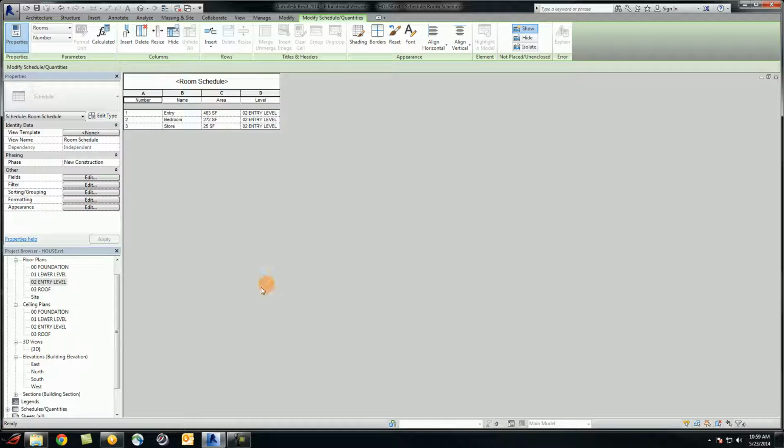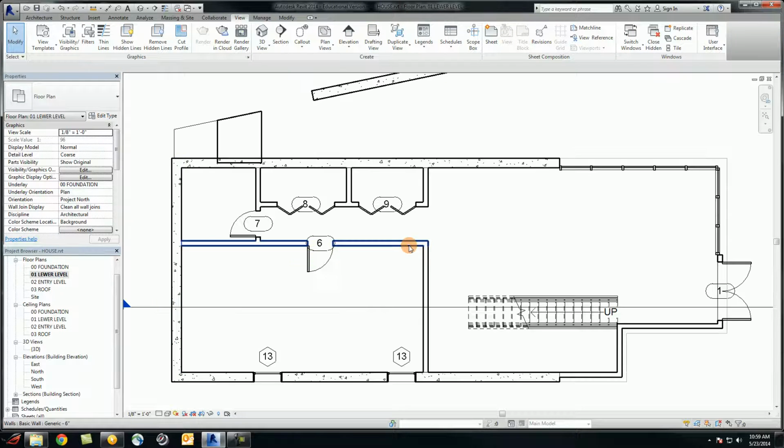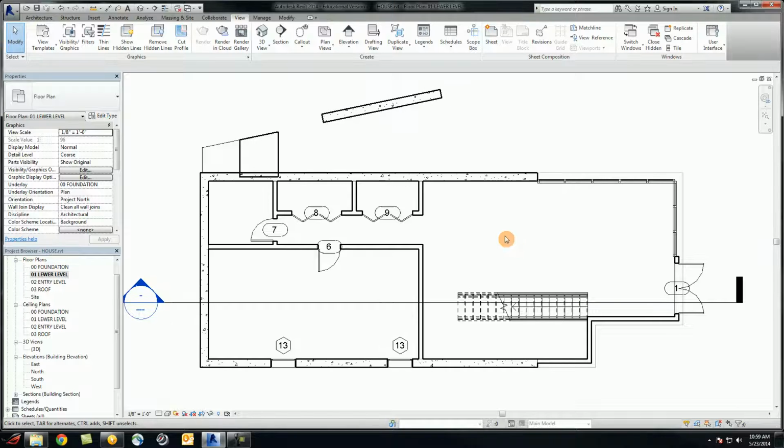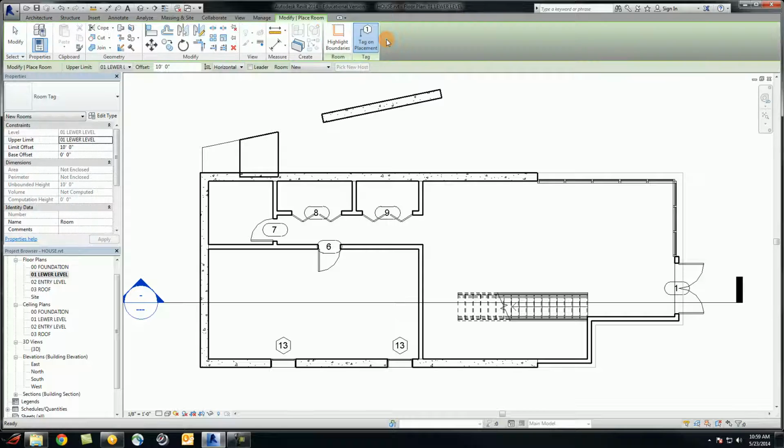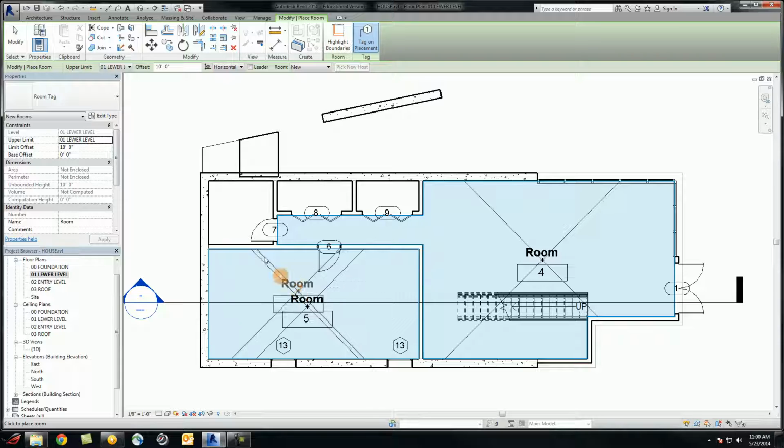Now let's add rooms to the lower level. Let's click on the lower level floor plan and the Architecture tab. We use the Room button, and the first room on the lower level will be the living room, then the large bedroom, here the bathroom, and the 2 storage rooms.